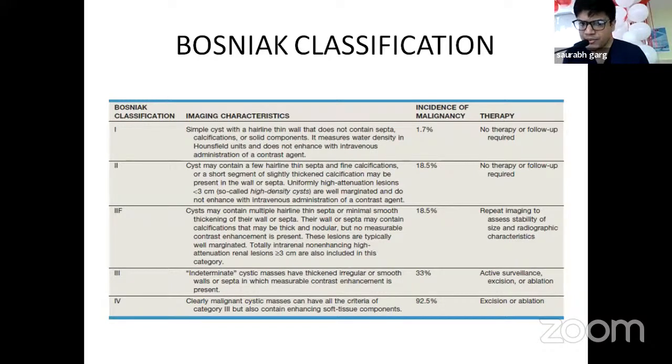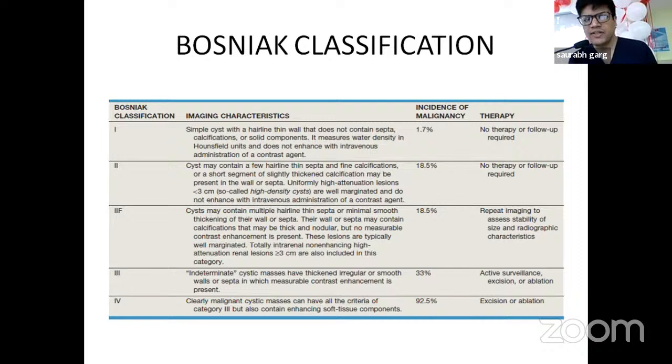Bosniak classification 1 is a simple cyst which has a thin wall, does not contain any septa, does not enhance, has no solid components, no calcification. In Bosniak type 2, there are a few hairline thin septa, fine calcifications, a uniformly high attenuation lesion less than 3 centimeter. Whereas in 2F, the lesion is more than 3 centimeter, and the incidence of malignancy is 18%, and we need to have repeated follow-up for such cases.